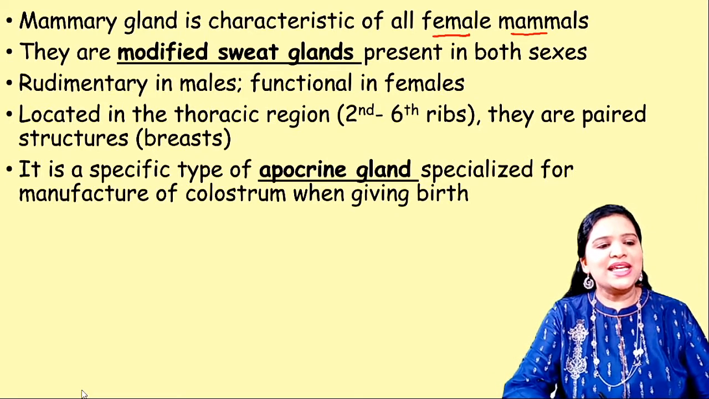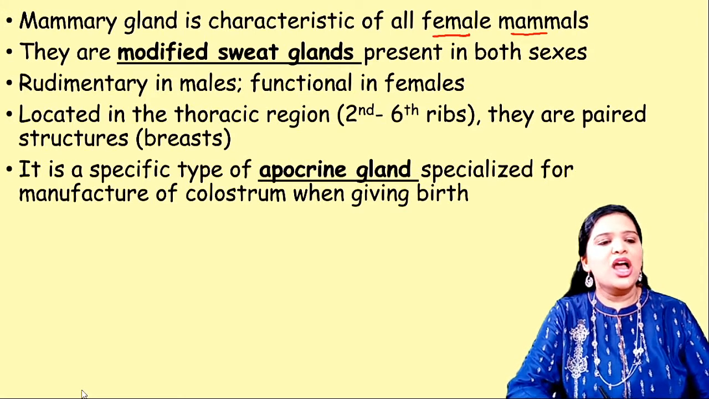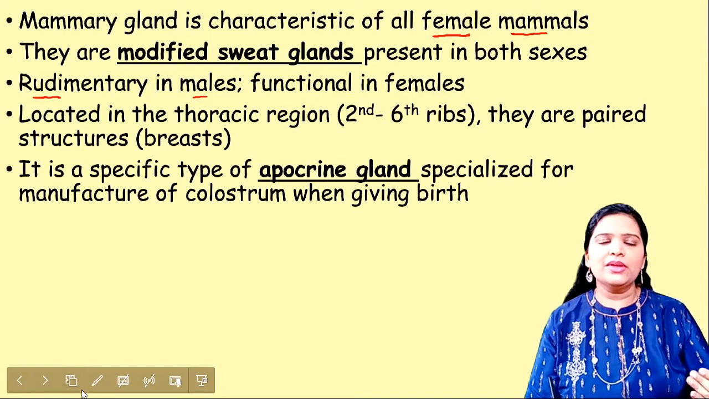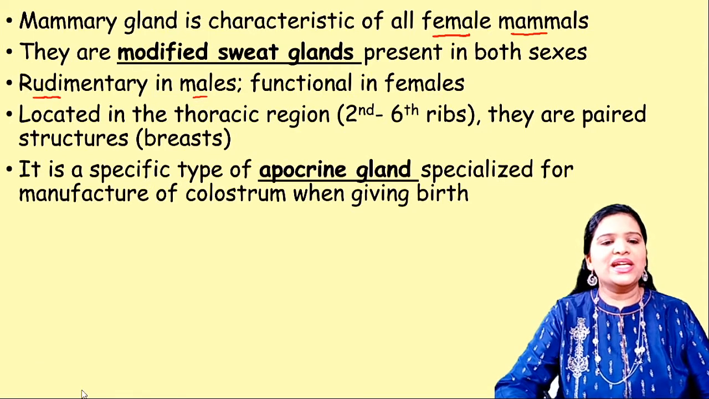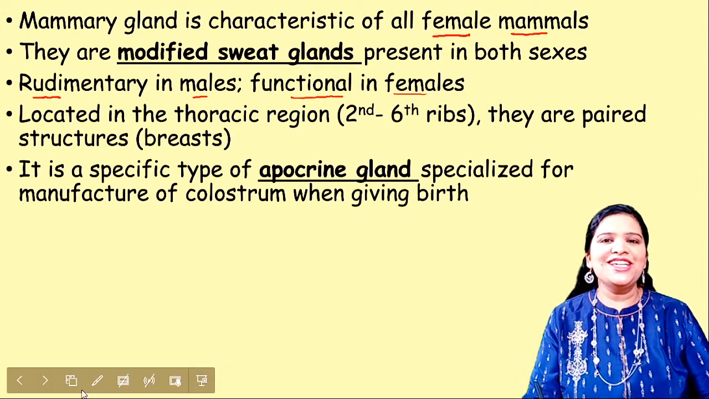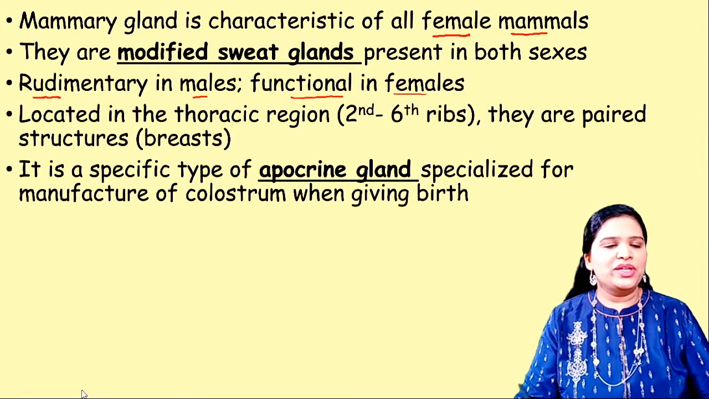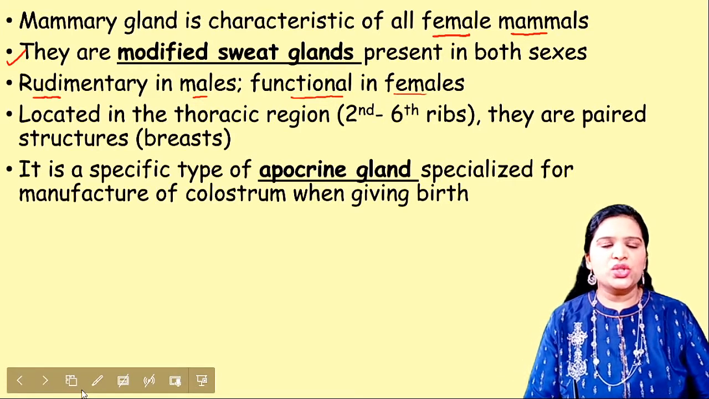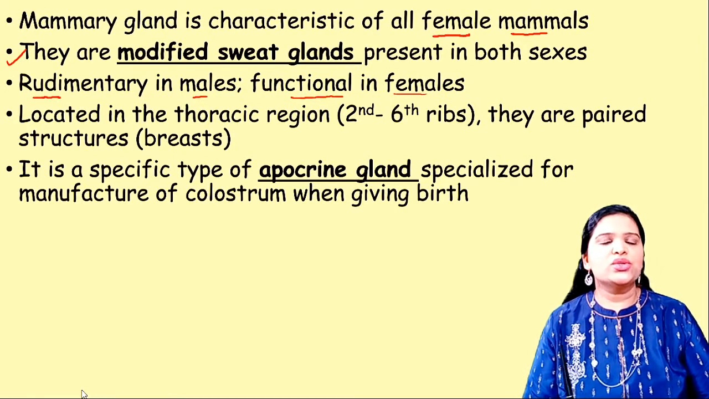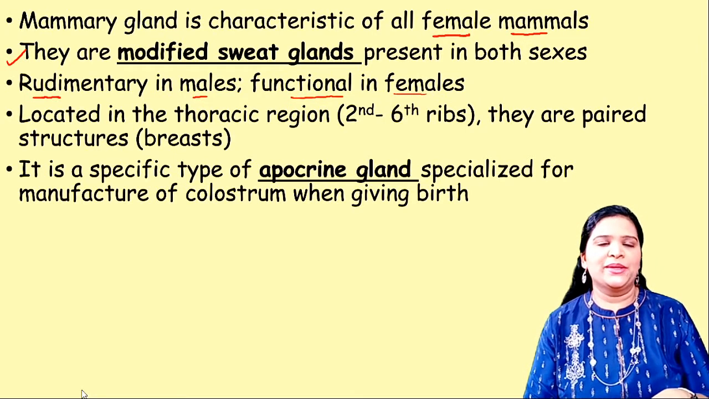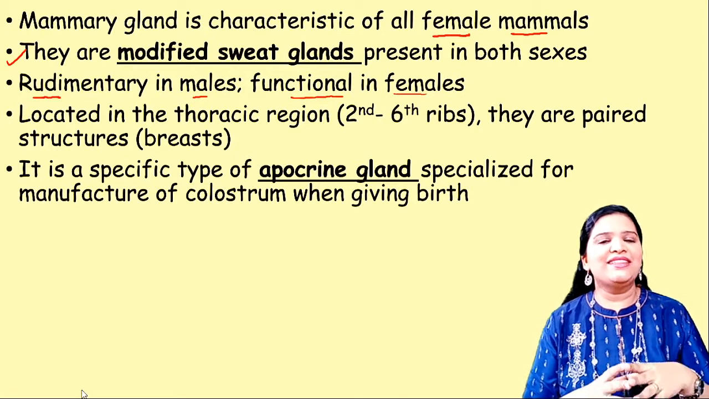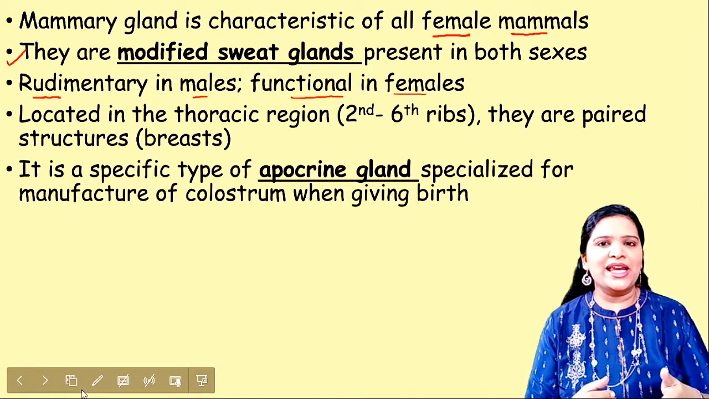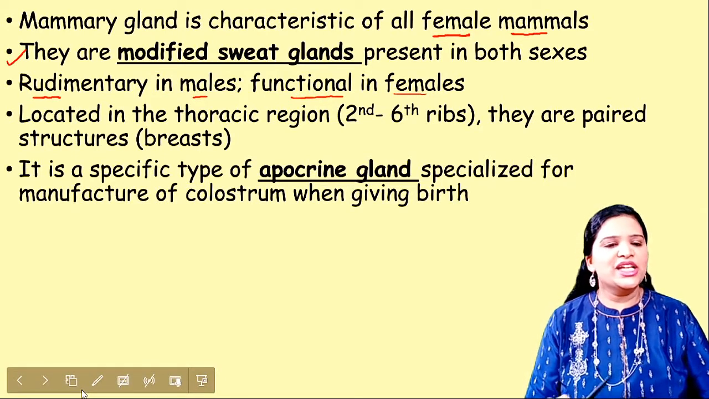They are present actually in both sexes, but it is rudimentary in male. Rudimentary means it is underdeveloped and non-functional in male, whereas they are functional and well developed in female organisms or female humans. So what are mammary glands? They are modified sweat glands. You know sweat glands. Our skin has sweat glands. Beneath our skin we have the sweat gland. They secrete sweat. So a similar kind of gland is a mammary gland. So we call this a modified sweat gland.